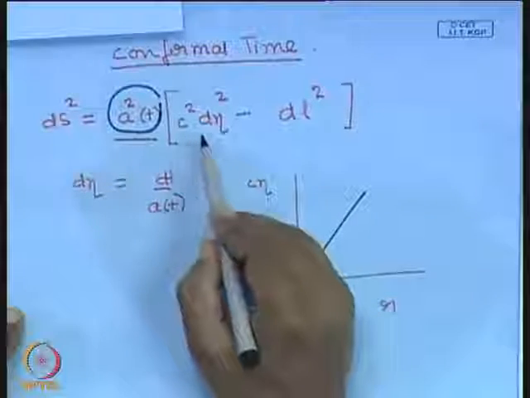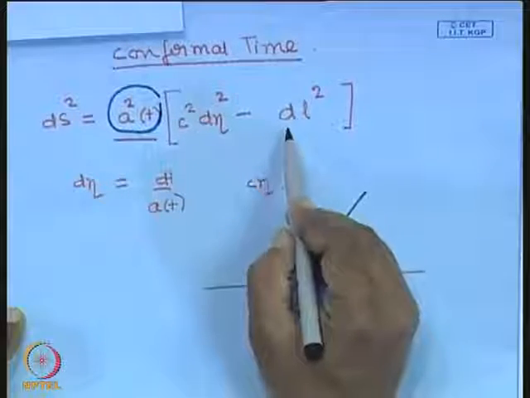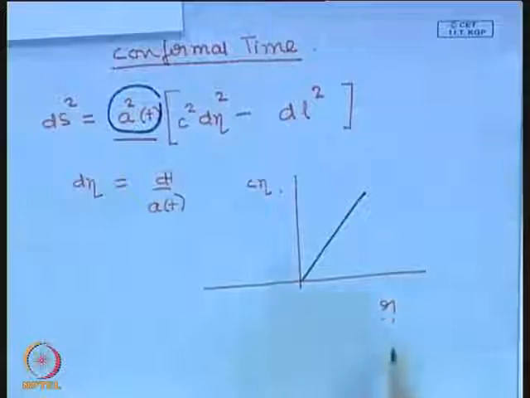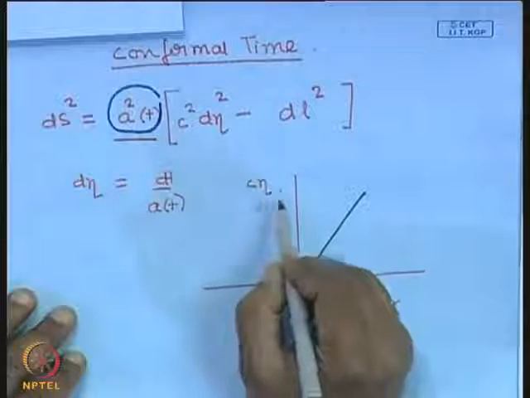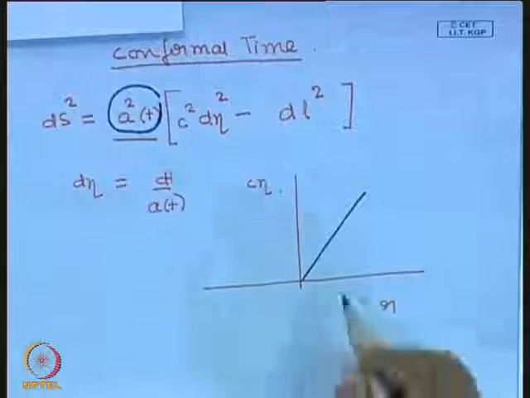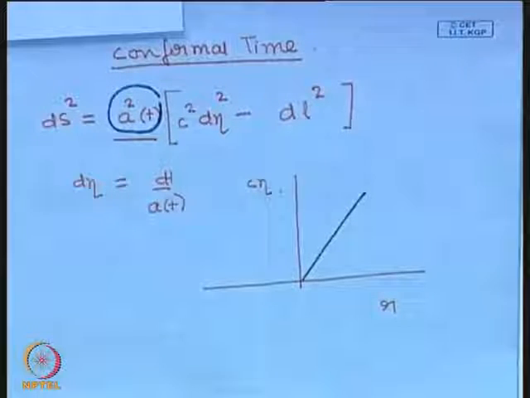So, c d eta is equal to dl. I am looking at only the radial direction, so r will be equal to c eta. So, the light propagates along 45-degree lines in this space-time diagram.